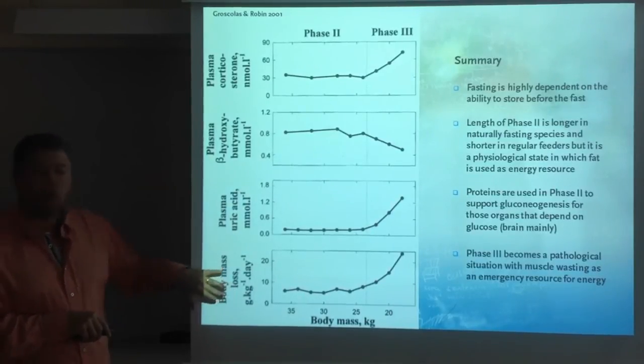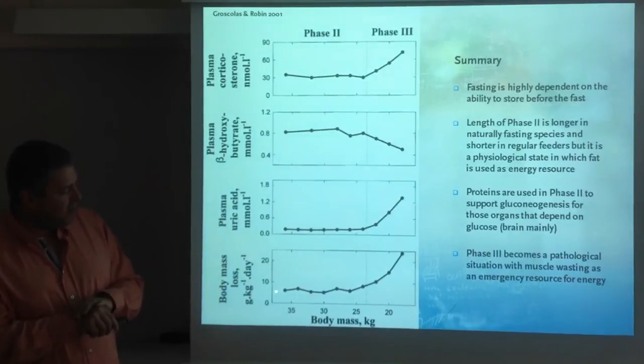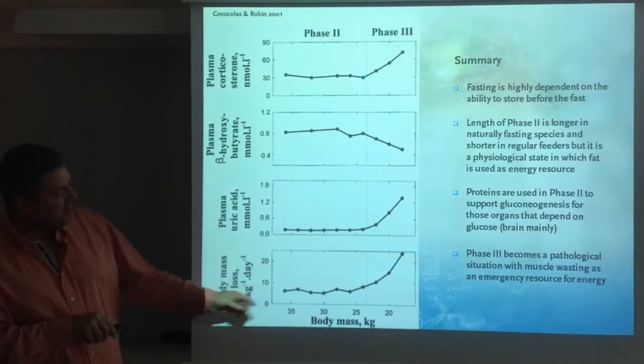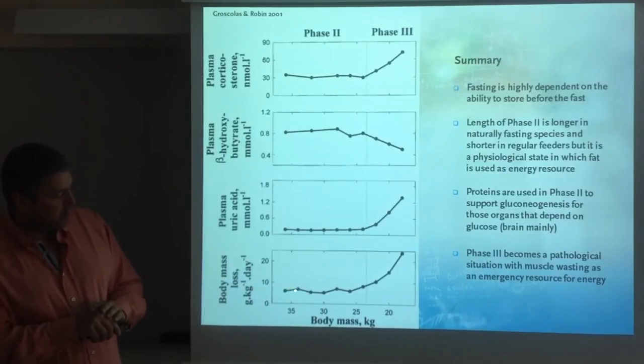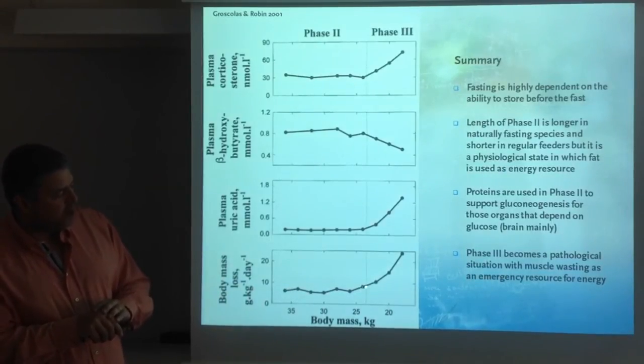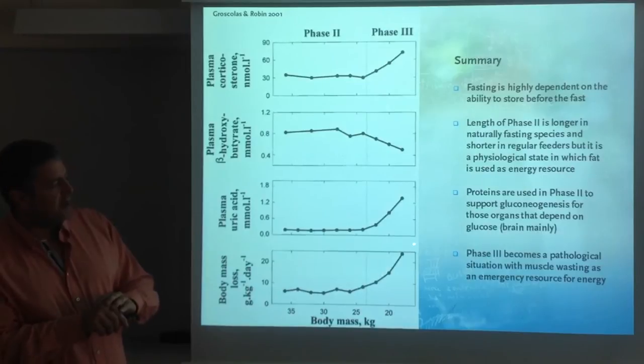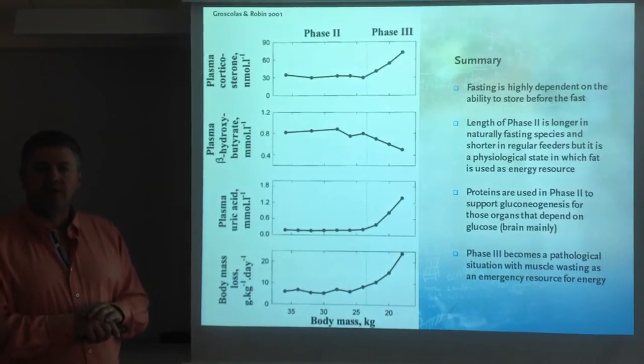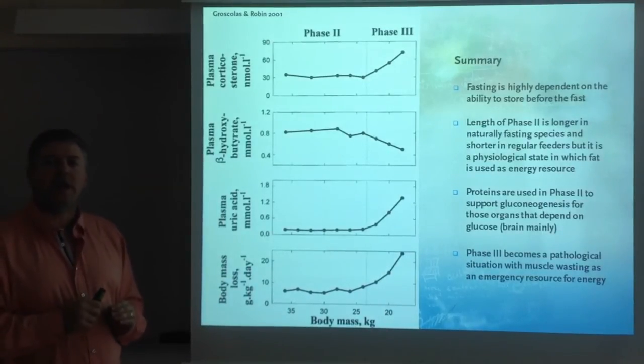And notice the loss of body mass. The animal is losing body mass at a steady rate. So there is a loss, but it's steady. On the onset of phase 3, that basically goes up. And this is when things change for fasting.